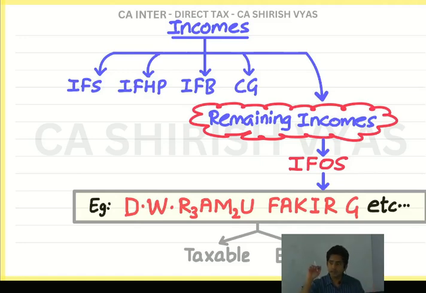Then there is another R, rent from subletting. Wait, before that, what was R1? Rent from other assets. Other means other than house property. Now, do you know the meaning of house property? Any structure of 4 walls and a roof.